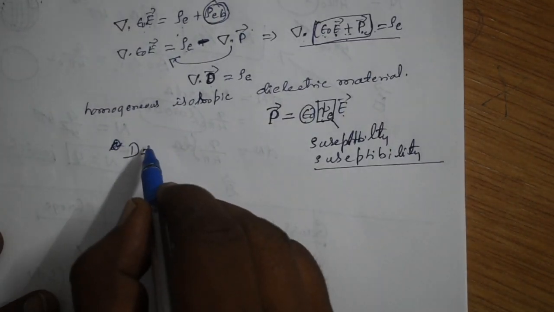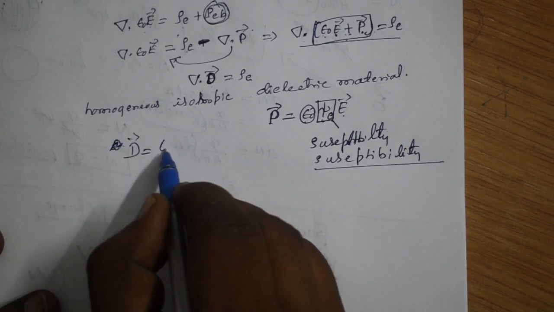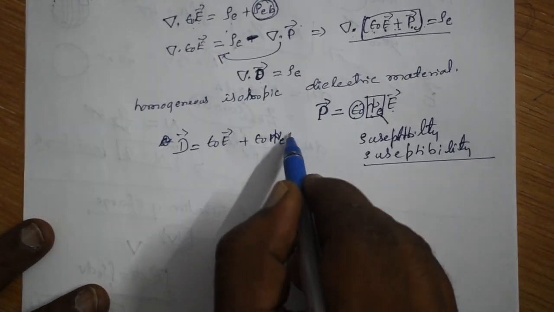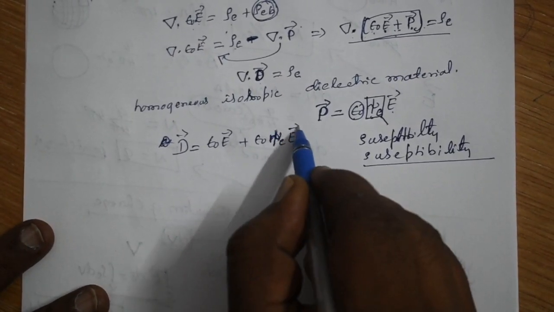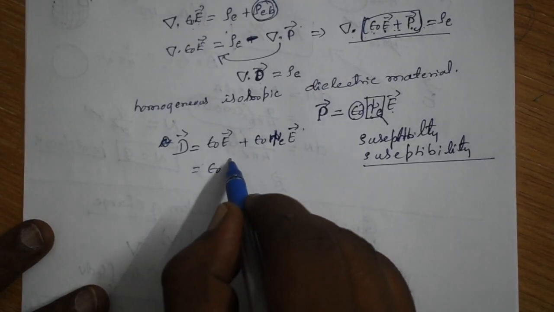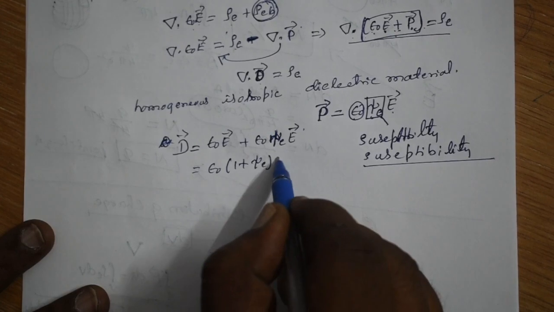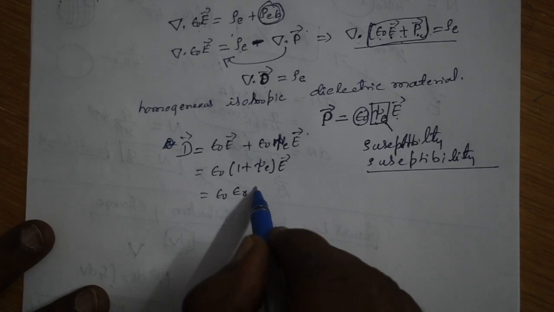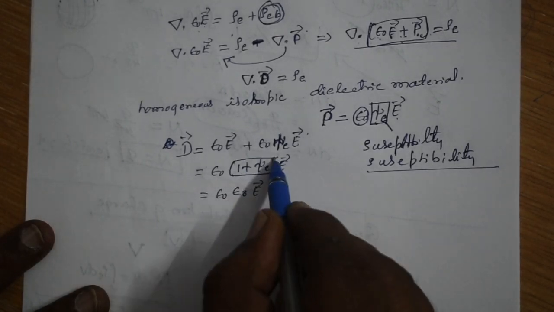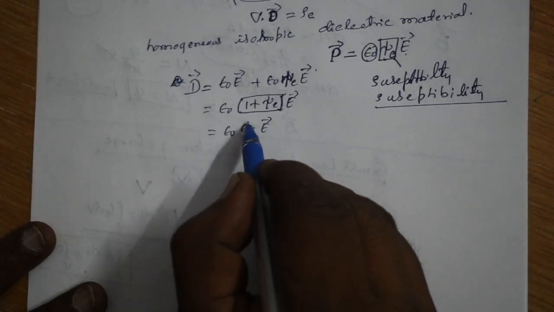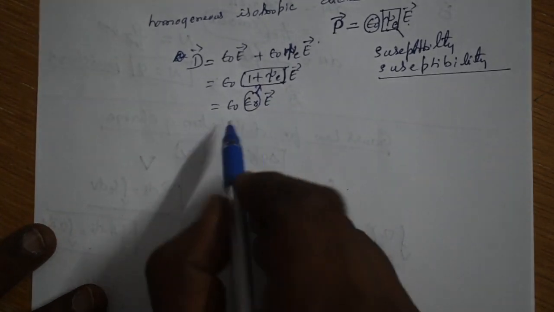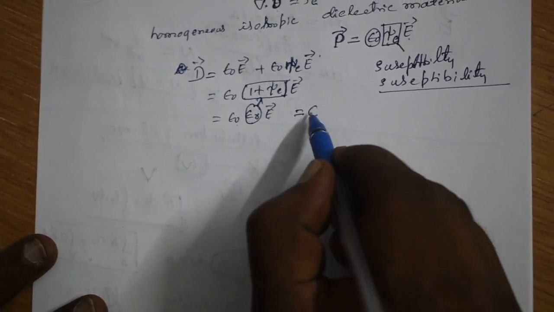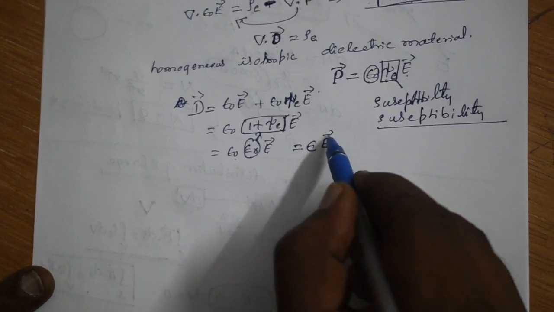Now your capital D will become epsilon naught into E plus epsilon naught into chi E into E. Now by taking epsilon naught common, 1 plus chi E into E. But you can write this as epsilon naught into epsilon R into E, where epsilon R means 1 plus chi E. But as a simplification, I can write this as epsilon into E. Then what is epsilon?